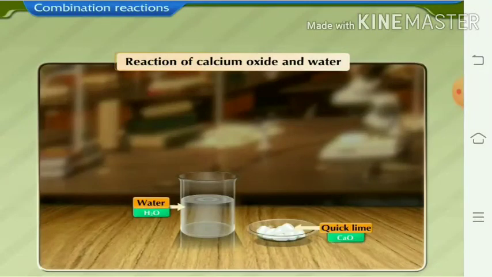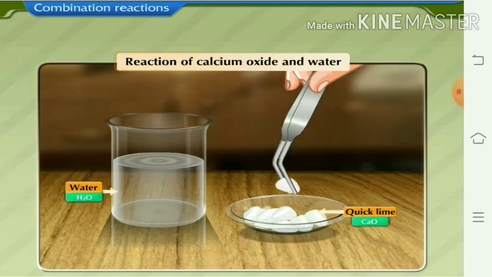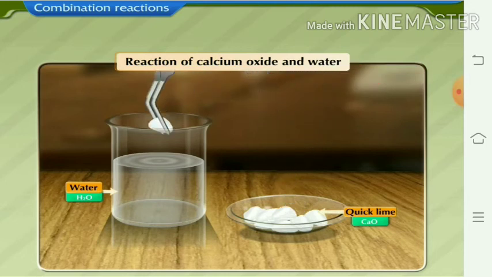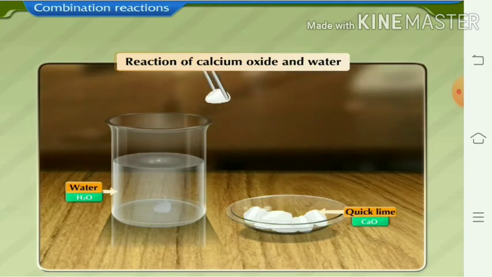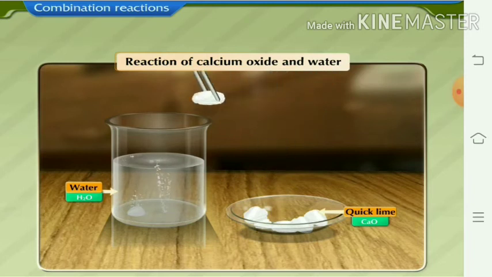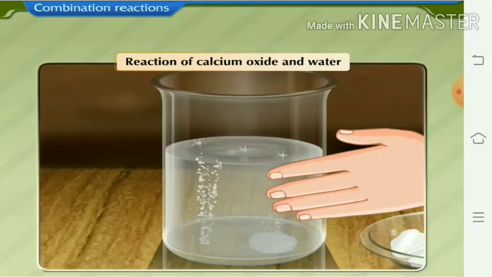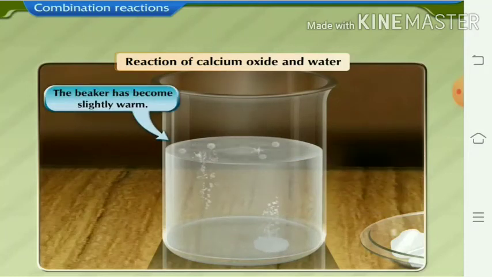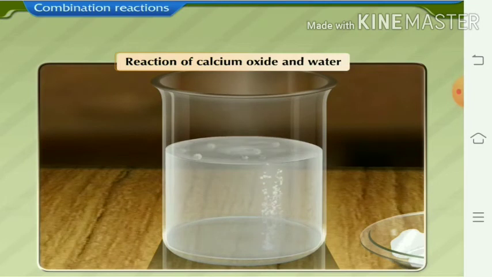Again we can see the reaction of calcium oxide and water, that is, formation of slaked lime. When quicklime, that is calcium oxide, is added into the water slowly, it shows a slow reaction with the water and we get a solution. If we touch the walls of the beaker, it becomes warm because heat energy is evolved during the reaction.